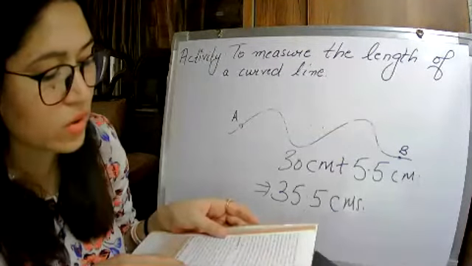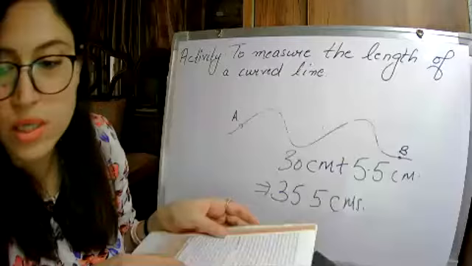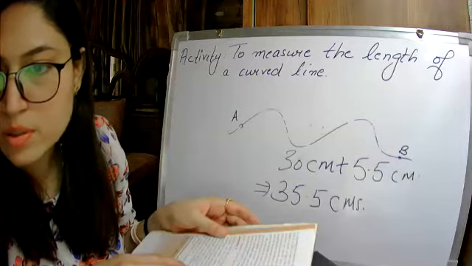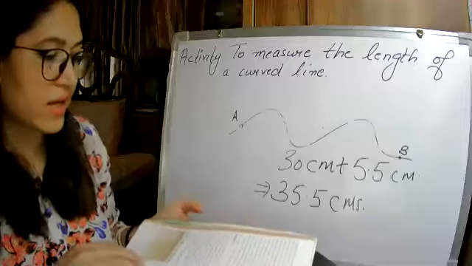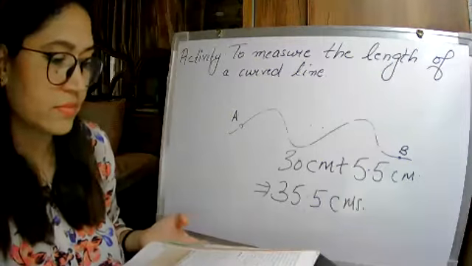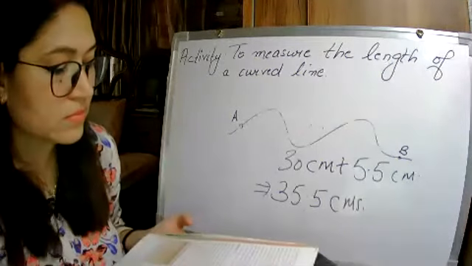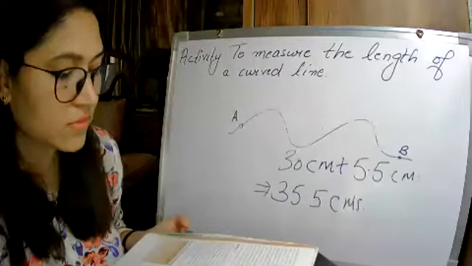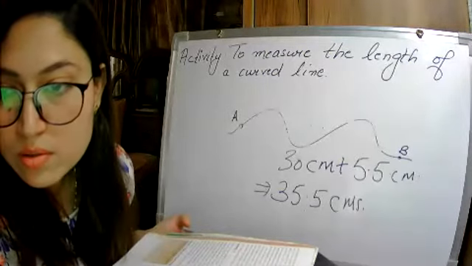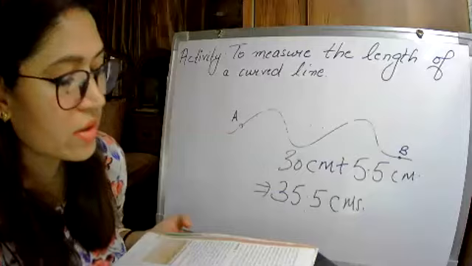We see that we need a lot of care to ensure that we are measuring distances and lengths correctly. Ensure means pakka karna.